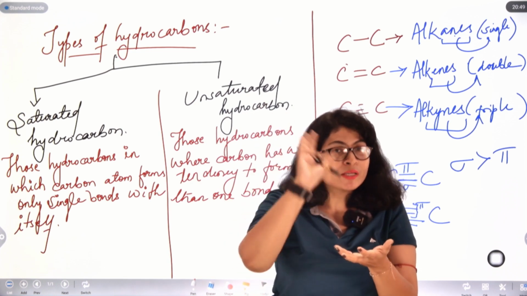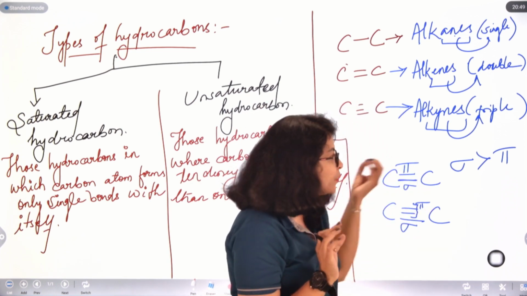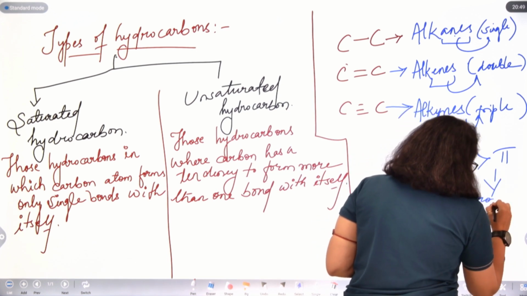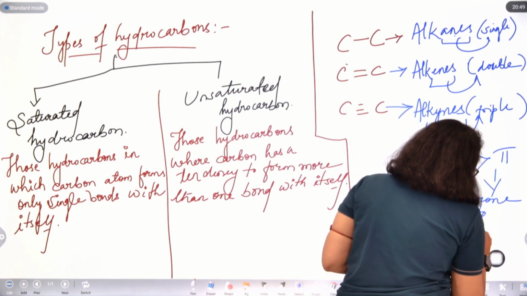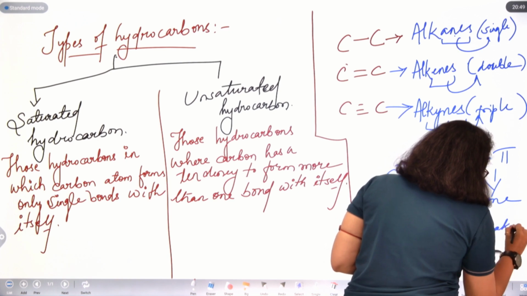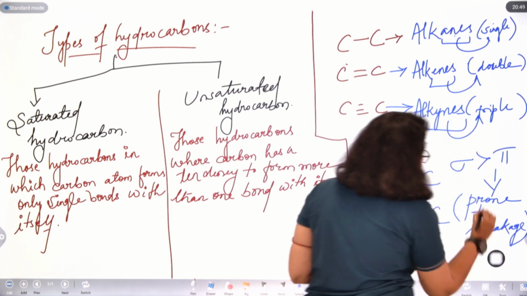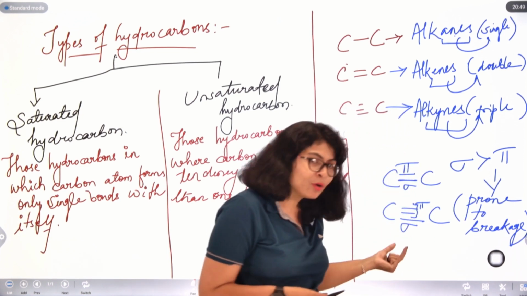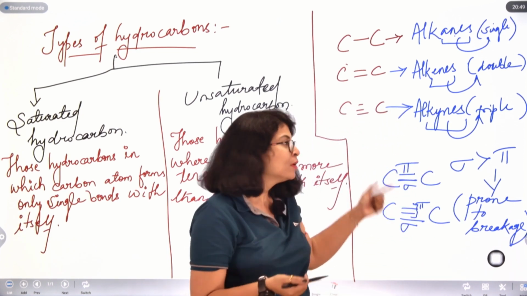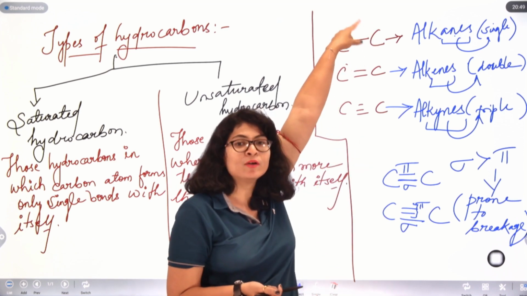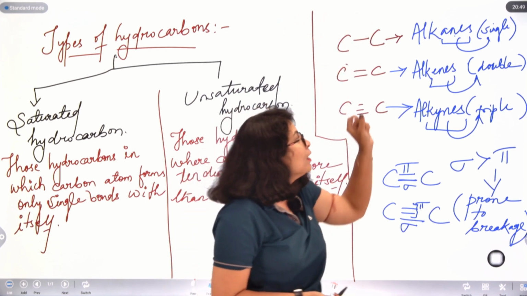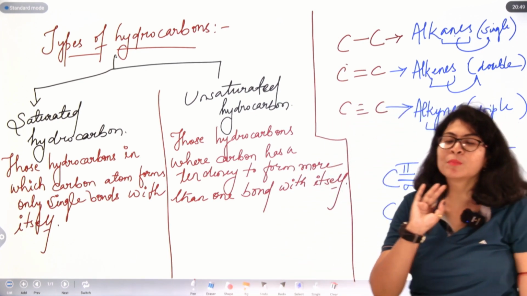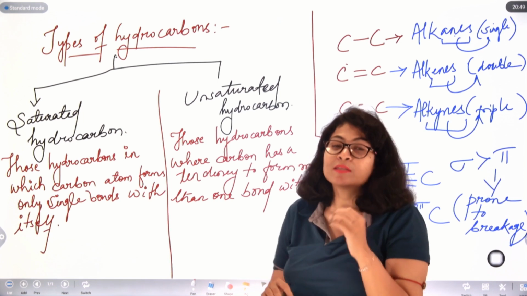So they are more exposed, they are weaker bonds, therefore pi bonds are prone to breakage. Therefore those having pi bonds are more reactive than the ones formed by only sigma bonds. Therefore, alkanes fall into the category of very unreactive compounds, and alkenes and alkynes are reactive as compared to alkanes.